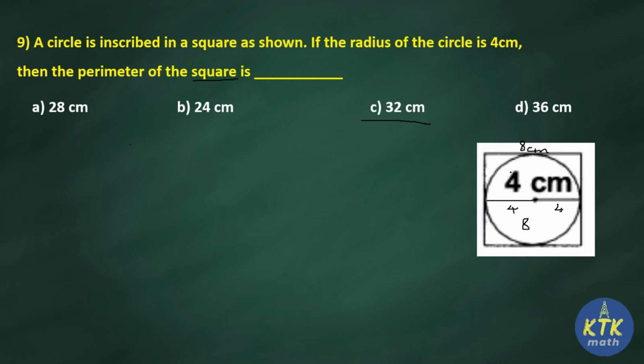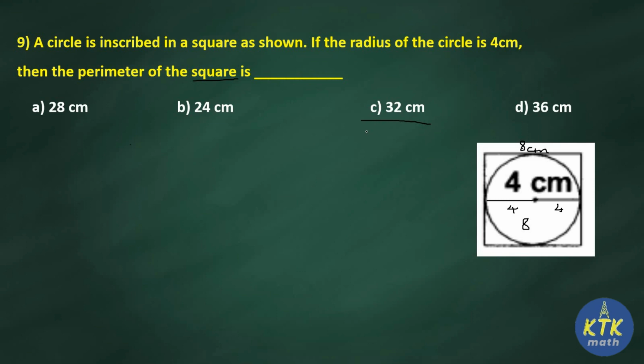Here we are comparing a circle which is inscribed inside a square. We are not going to find anything about the circumference of the circle here because the radius is given. Since the radius is given, using the radius we are finding the diameter. The diameter is exactly equal to the side of the square. Hence we are finding the perimeter of the square is 32 centimeter.